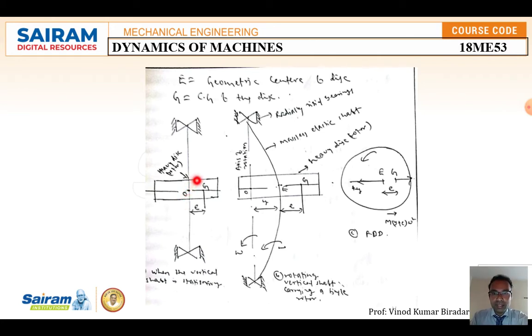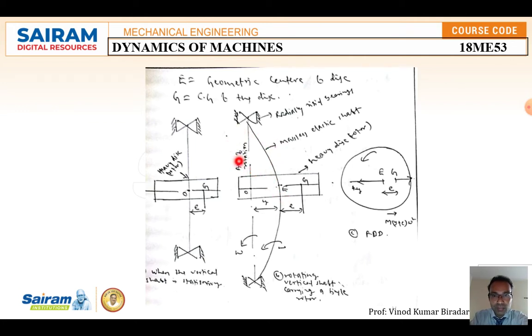I will repeat: figure A shows a shaft fixed on either side, upon which a circular rotating part is connected. This is the vertical shaft under the stationary condition. When the shaft is in motion and you rotate it, the CG is shifted by some distance from the original position, and the shaft is rotated in a transverse direction. It will rotate like this horizontally.